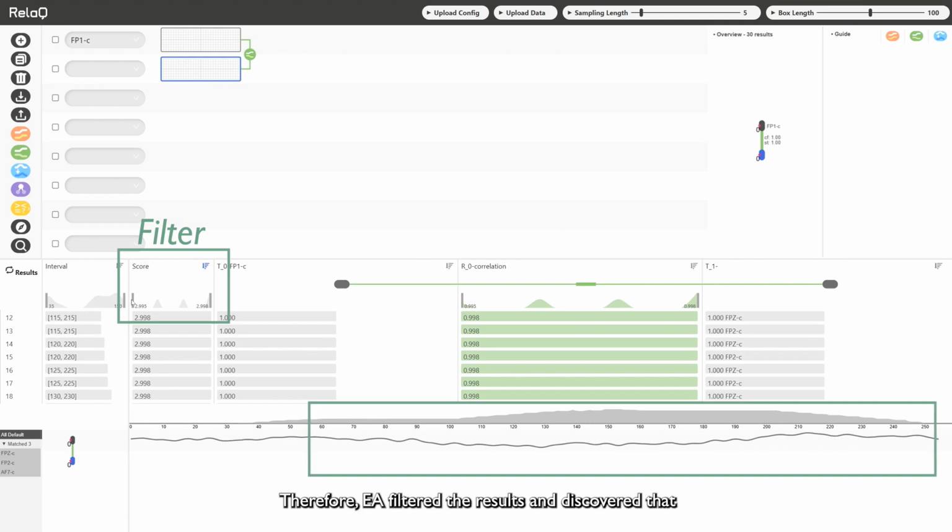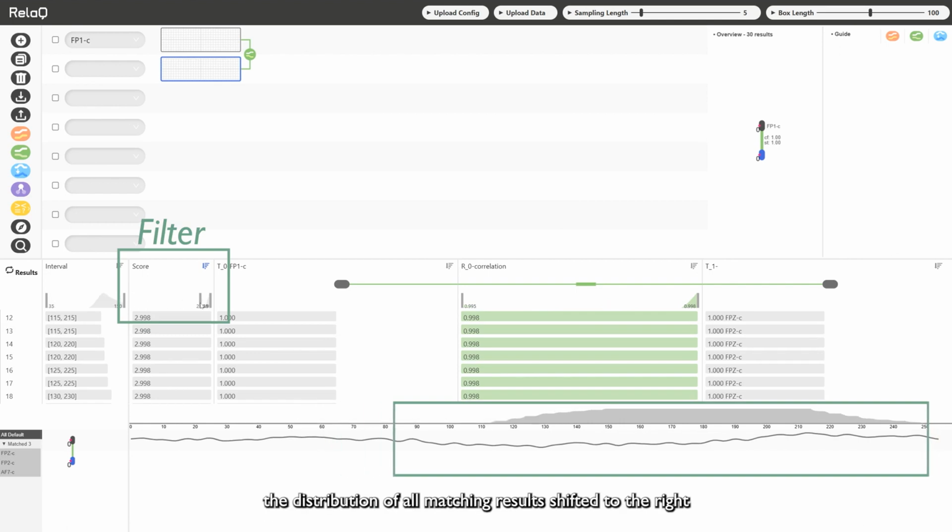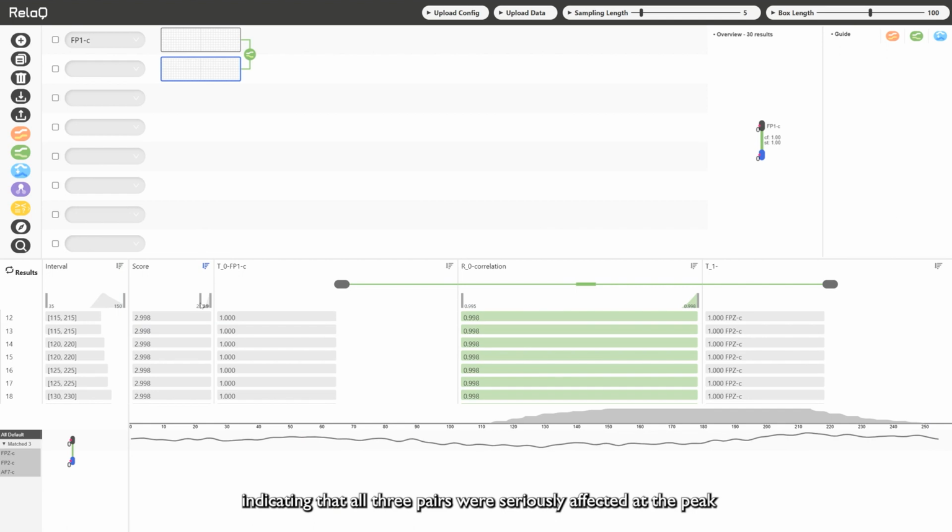Therefore, EA filtered the results and discovered that the distribution of all matching results shifted to the right, indicating that all 3 pairs were seriously affected at the peak. She concluded that these 3 pairs of electrodes show synergy to the stimulus and the peak might represent the response.